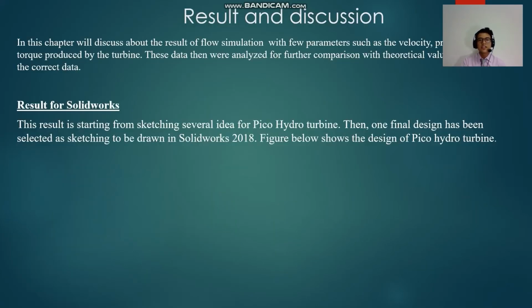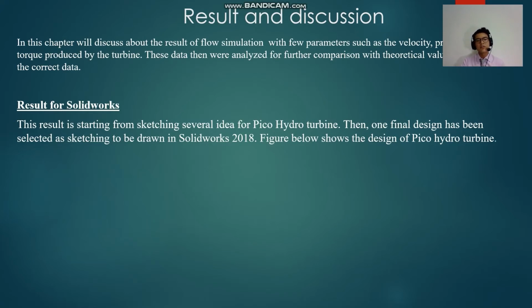Okay, for the result and discussion. In this chapter, we discuss the results of the flow simulation with a few parameters such as the velocity, pressure, and torque produced by the turbine. These were analyzed for comparison with the theoretical value to compare it with the correct data.